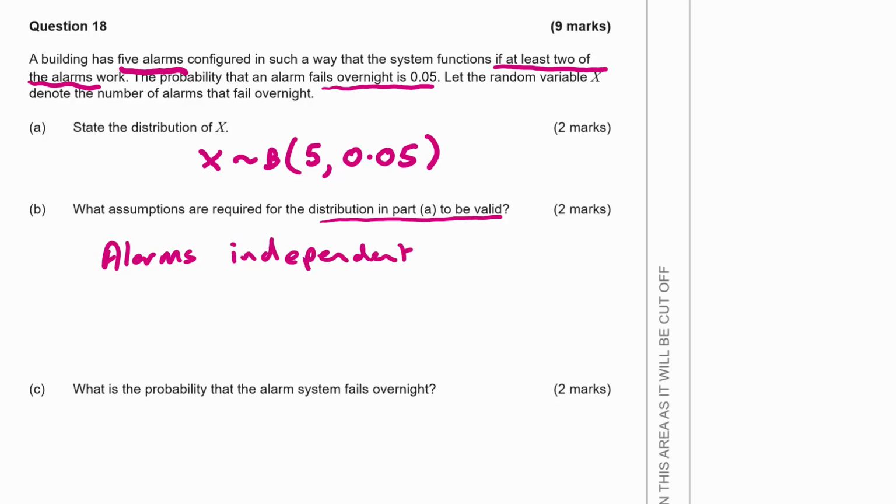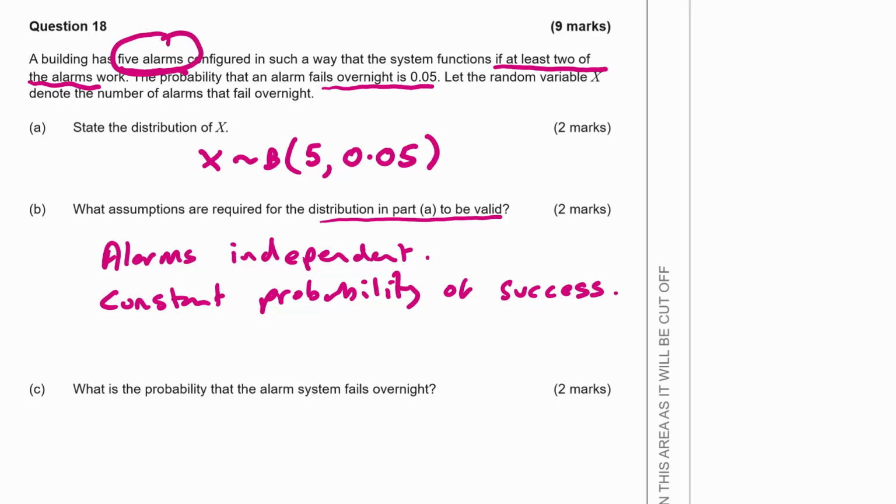In other words, one alarm failing doesn't have a negative impact or even a positive impact on the other alarms, so they're independent. And that we have a constant probability of success. And that ought to do it. We know we've got a fixed number of trials because we only have the 5 alarms.